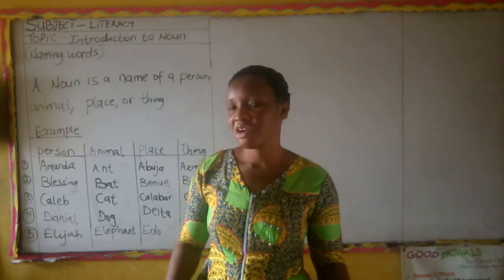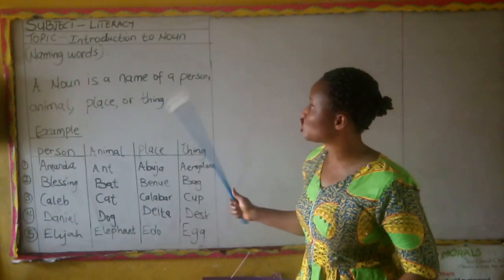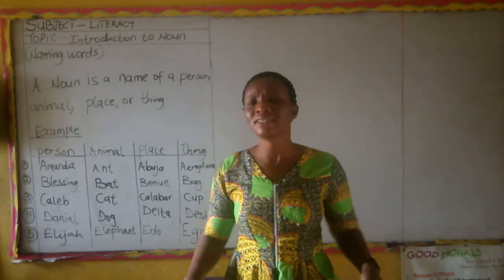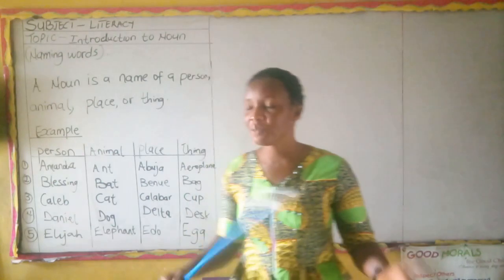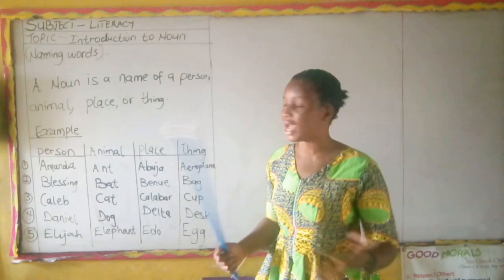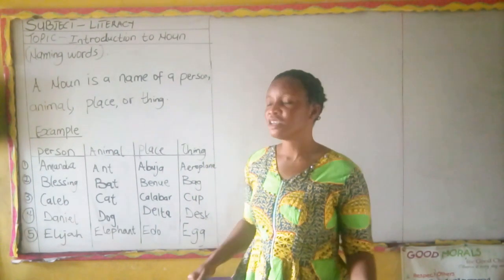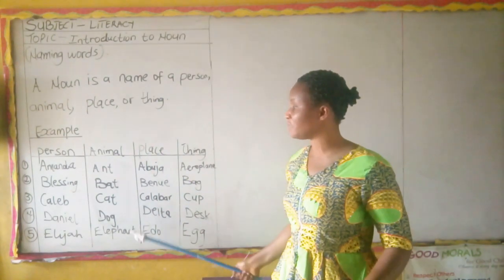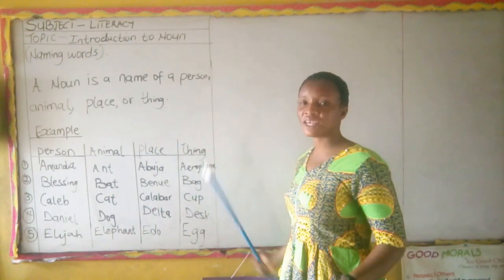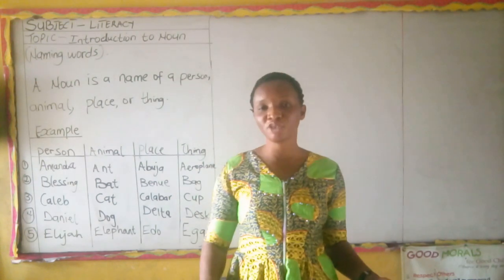So all these are naming words. Remember I said introduction to noun. So when they say naming words, you don't need to be confused. A naming word is a name of a person, animal, place, or things. So go through this and know the example of a person, the example of animal, the example of place, and example of things. Always go through your studies.